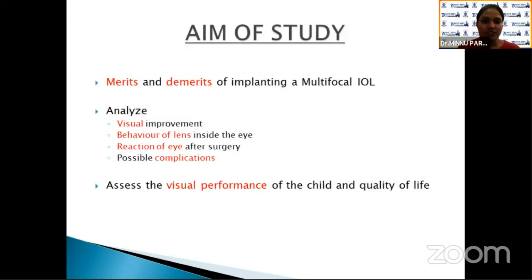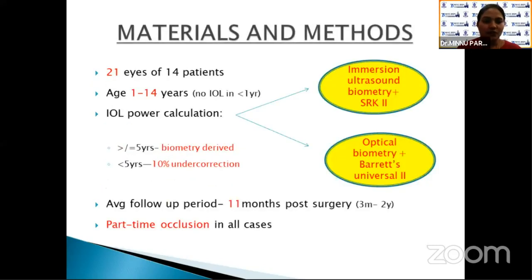So the aim is to study the merits and demerits of implanting a multifocal IOL, to analyze the visual improvement, behavior of lens inside the eye, reaction of eye after surgery, and possible complications, and to assess the visual performance of the child and the quality of life. 21 eyes of 14 patients in the age group of 1 to 14 years were studied. No IOL is implanted in less than 1 year in our institution.